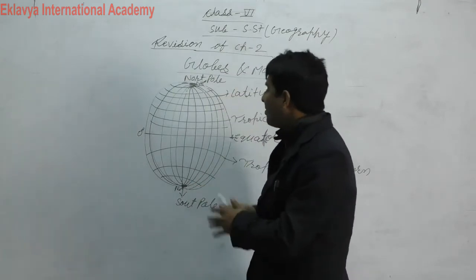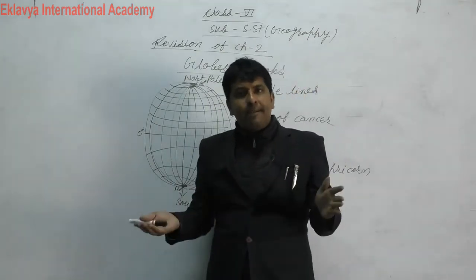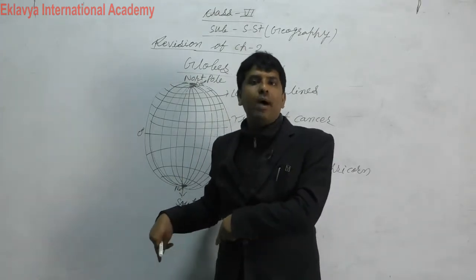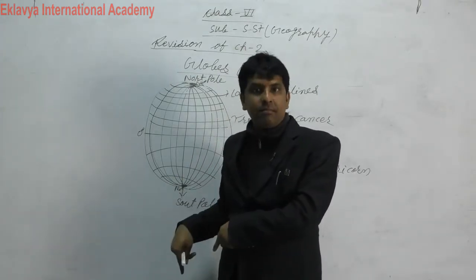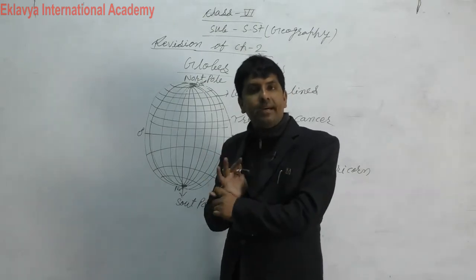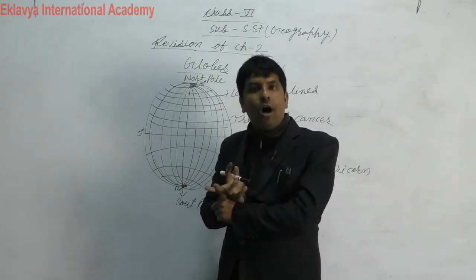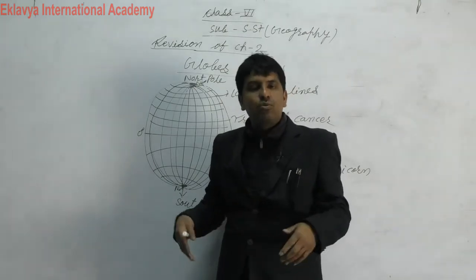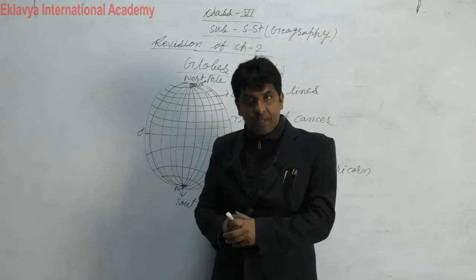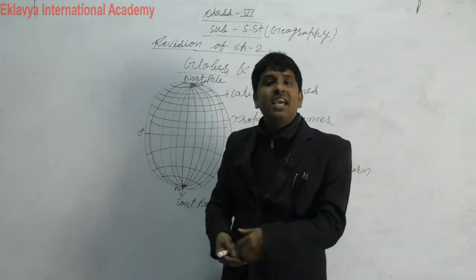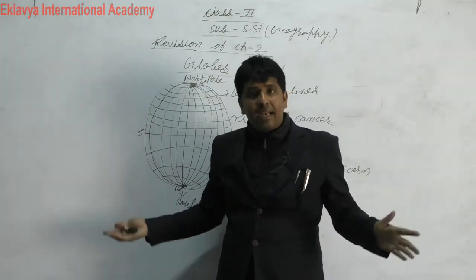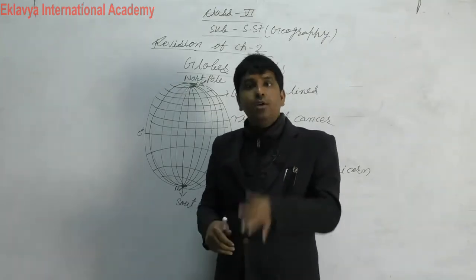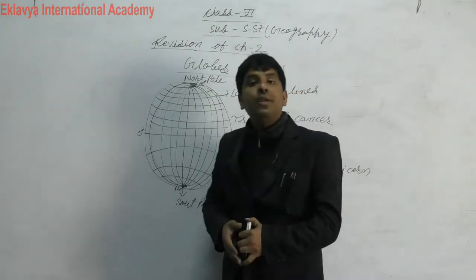You can say that earth is a place where human beings live and fulfill their requirements on the land, like air, water and corn and everything is available on the earth, so that it is suitable for human beings. Metals and non-metals are available on the land, minerals available on the land. So you can say that earth is a unique planet.